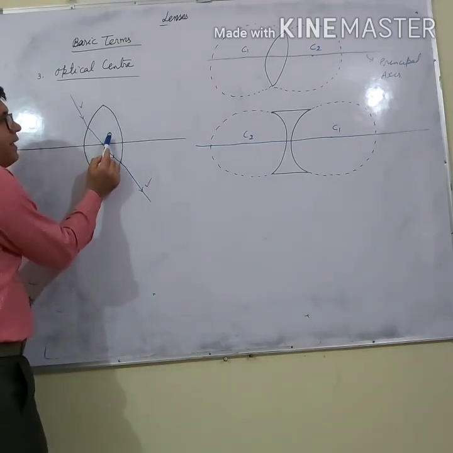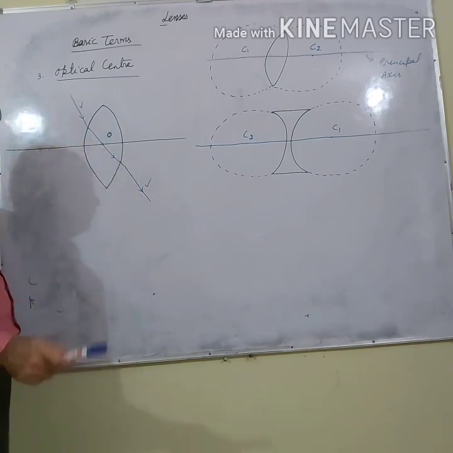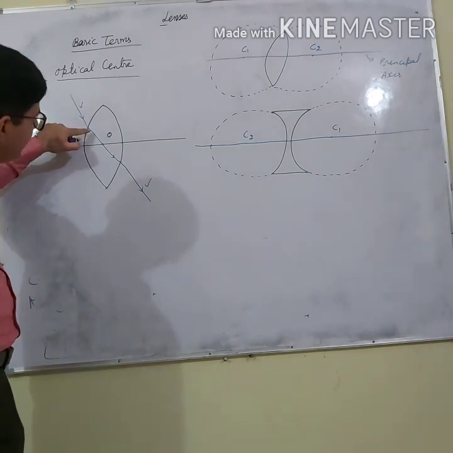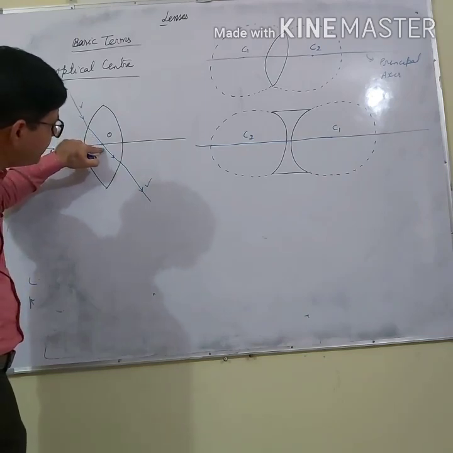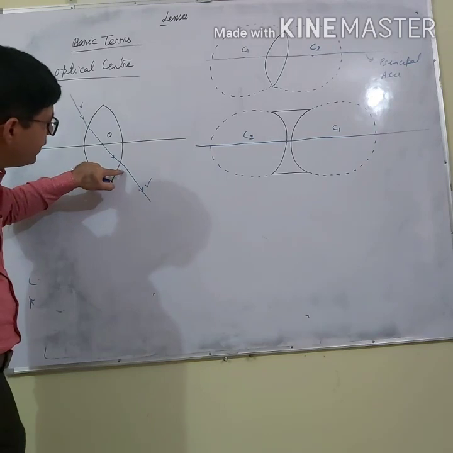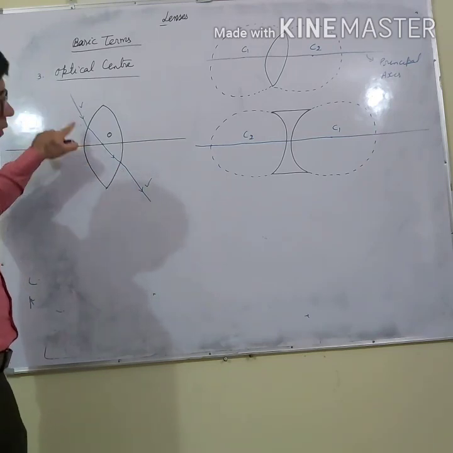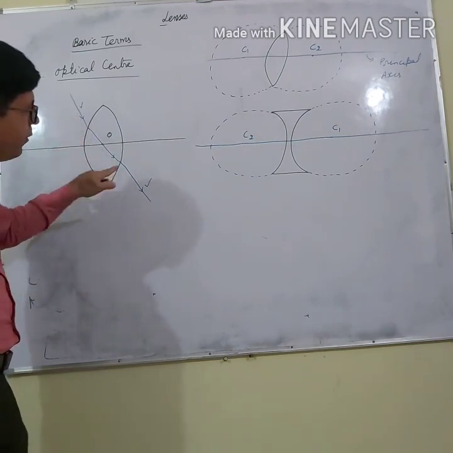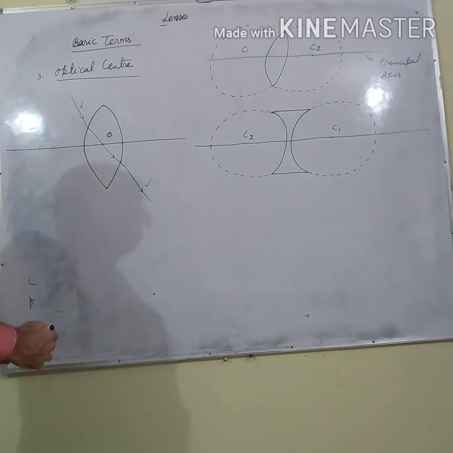It is a point on the principal axis such that an incident ray falling on the lens, if it passes through the optical center, then it emerges parallel to the incident ray. The emergent ray and incident ray are parallel to one another. So this point is called the optical center.